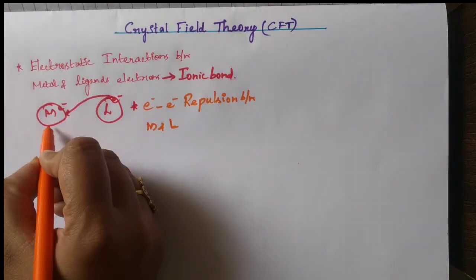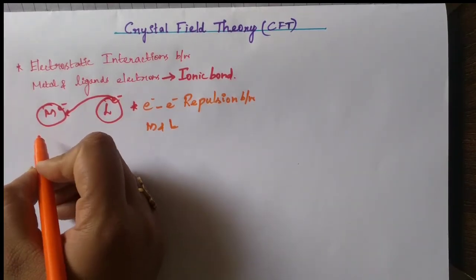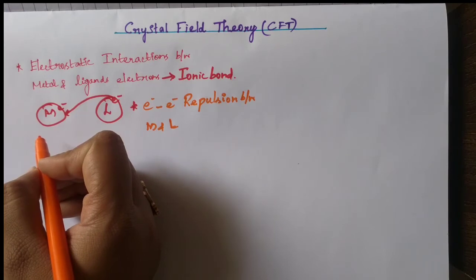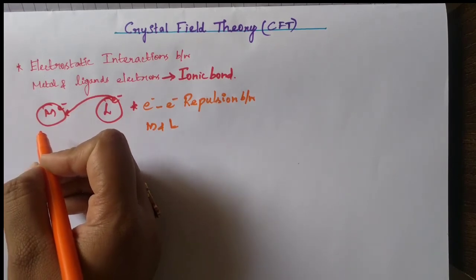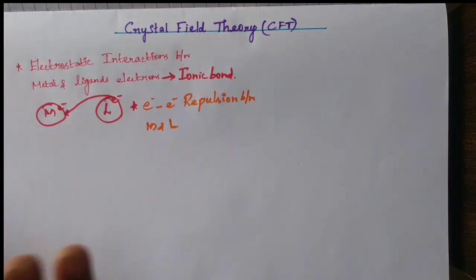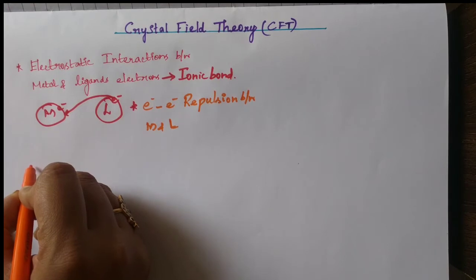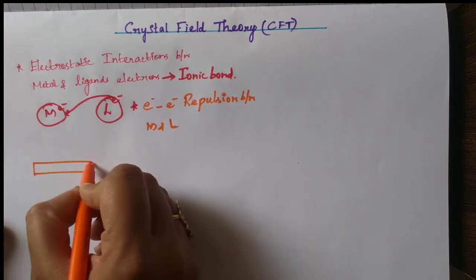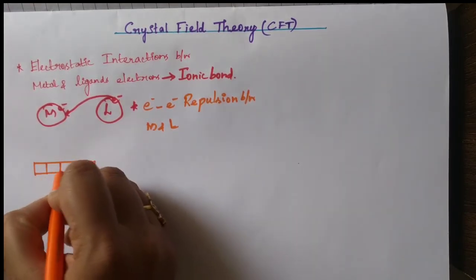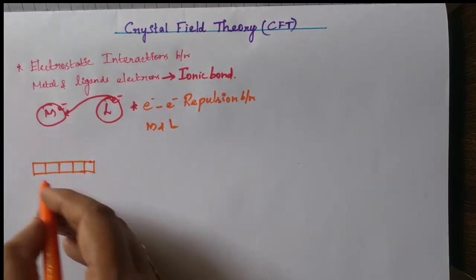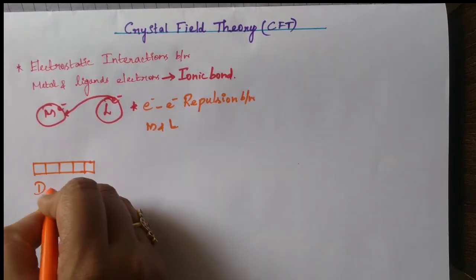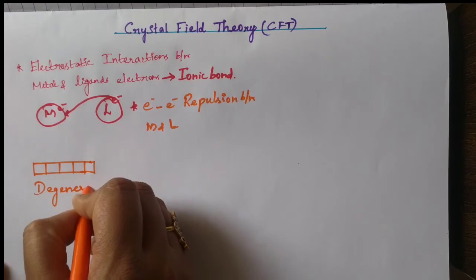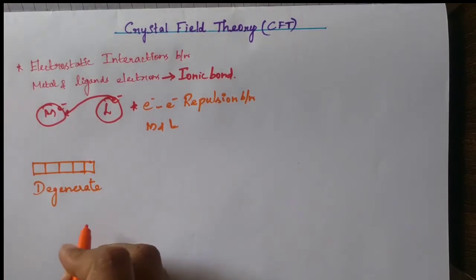See here, already we know what type of metal is involved. It is d-block elements, first row transition metals. A d-block element has 5 orbitals. The d subshell has 5 orbitals. These are known as degenerate orbitals.